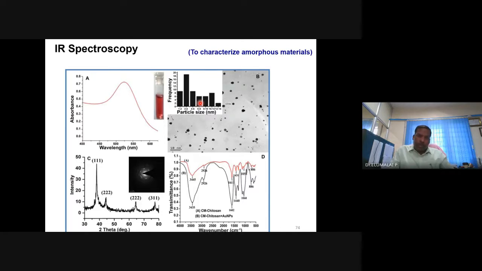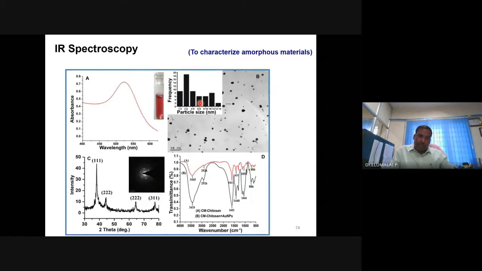What was the starting material? Titanium alkoxide. What is the end product you want to get? Titanium oxide. Then where will these alkoxide moieties go? They will stay there. They may be partially decomposed or adsorbed. To know the adsorbed species on the material, you can use infrared spectroscopy.